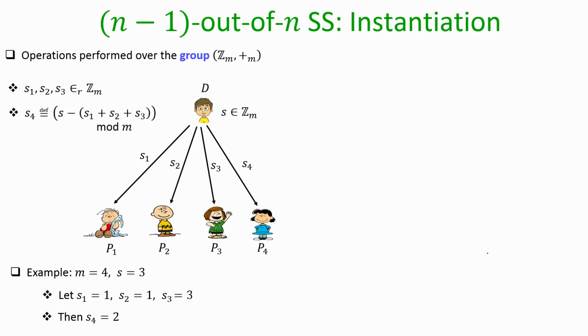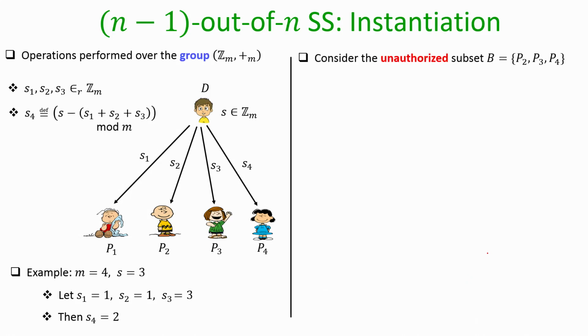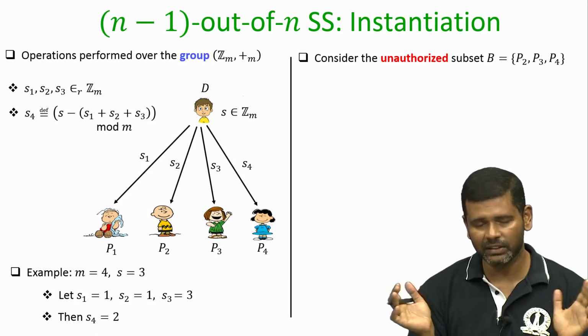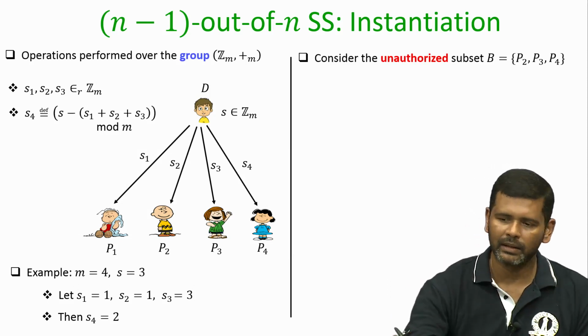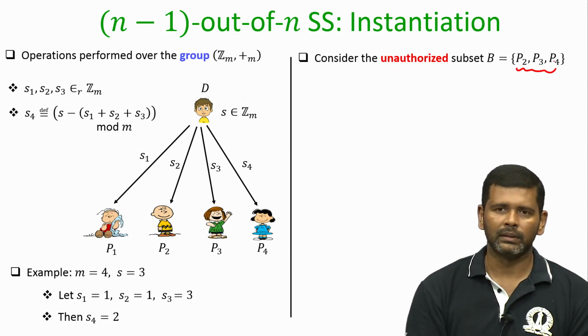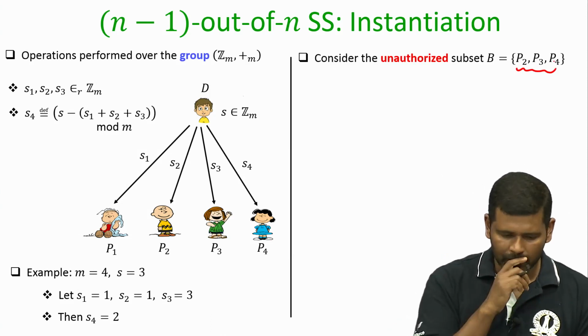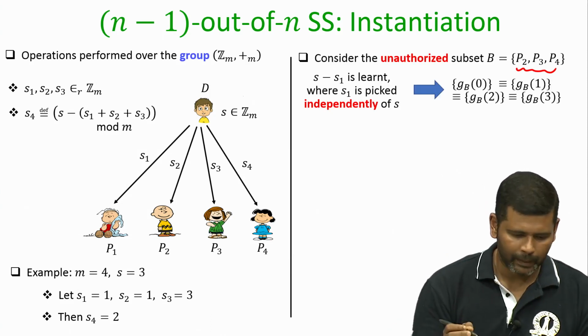Now, what if the fourth party is one of the parties in the unauthorized collection? So, let us take this unauthorized collection where the first party is missing, but the last 3 parties call each other and then learn that, okay, their shares are 1, 1 and 2.